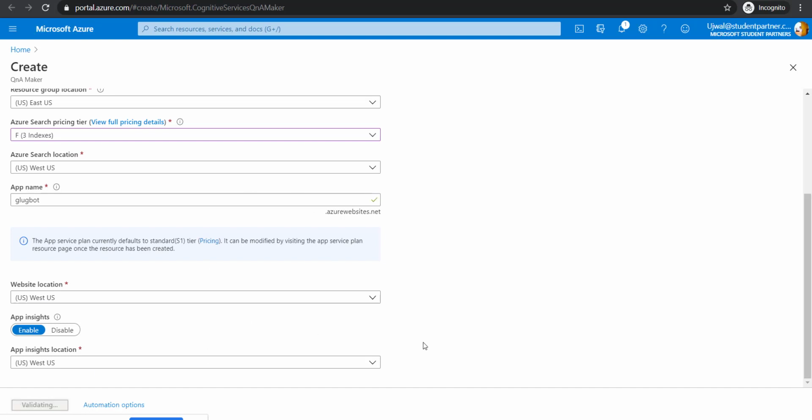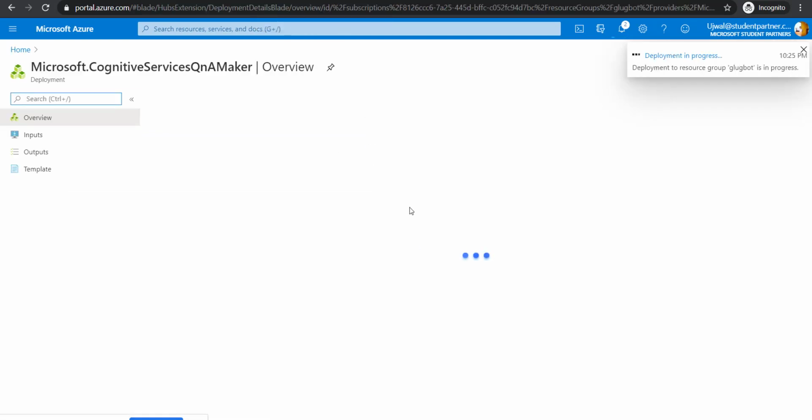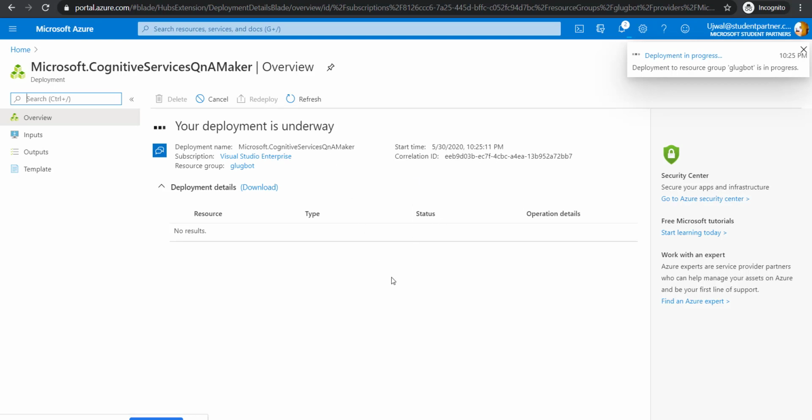Even if you keep it at the other end of the world, it would be maximum 3 milliseconds or something, which is insignificant for the human eye, or it doesn't matter much. So it's validating now as it's creating a new deployment, right? So let's wait until the deployment is done. Once that is done, you'll see that the deployment would happen one by one.